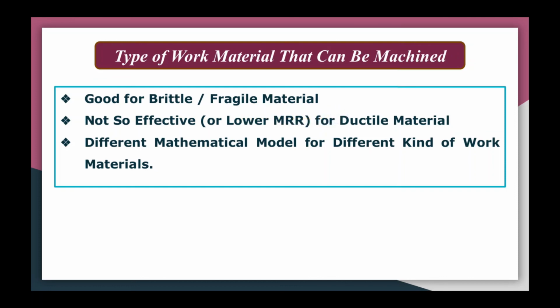This process is good for brittle or fragile materials. It is not so effective for ductile materials, although it can be used for ductile materials, but it will give you lower MRR, material removal rate.